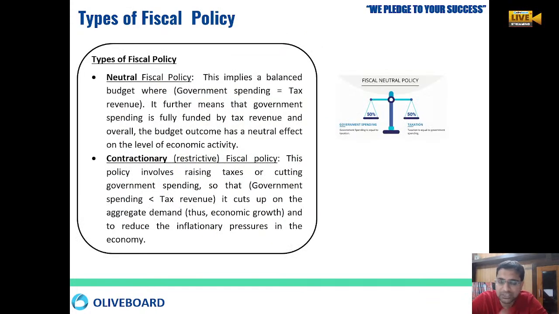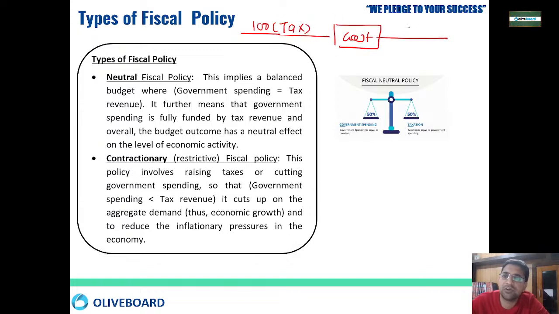Now first of all, we will be studying what are the types of fiscal policy, what kind of measures the government takes, how many types of fiscal policy there are. Now the first type is neutral fiscal policy. Neutral means doing nothing. Like I am getting 100 rupees, government is getting 100 rupees as tax, and government is spending rupees 100. Okay, right? So whatever government is getting, government is spending, that is neutral.